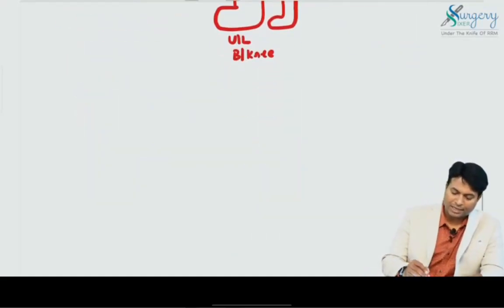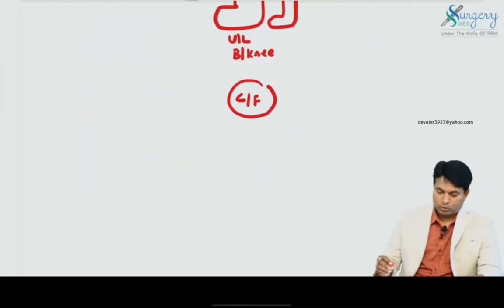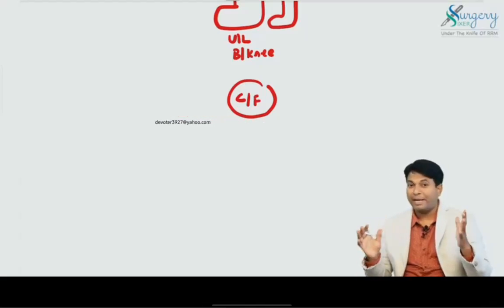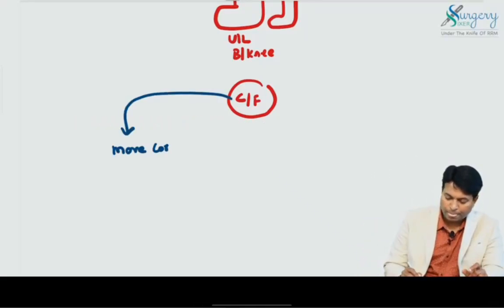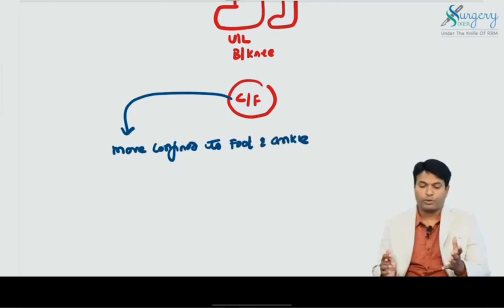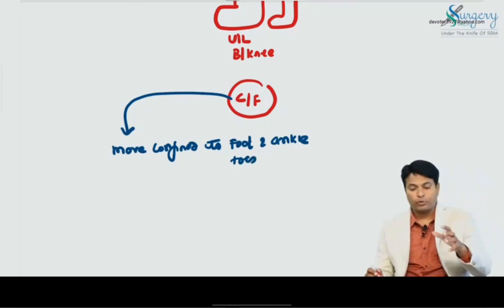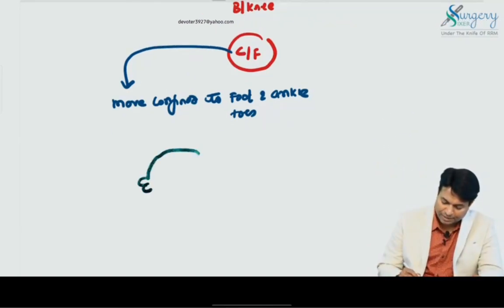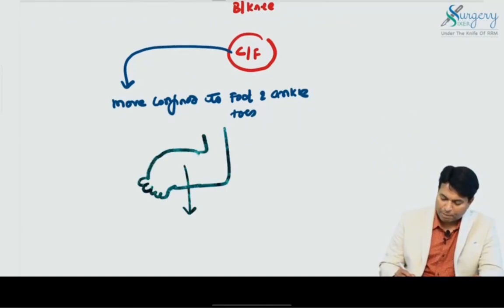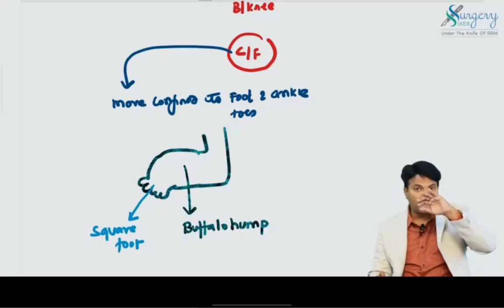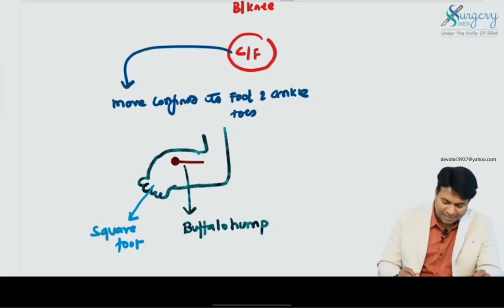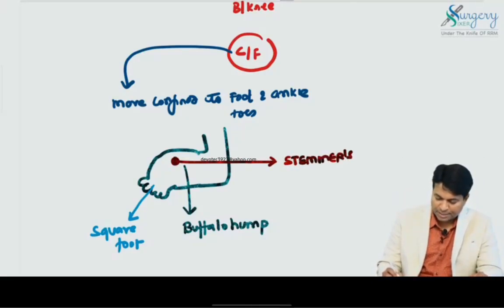Now let us see the clinical features of lymphedema. Unlike other causes of lymphedema, this is more confined to the foot and toes. Therefore, the leg looks like a buffalo hump. It has a square foot: the toes look square and the dorsum of the foot looks like a buffalo hump. When we try to pinch the skin, it cannot be pinched, known as Stemmer's sign.